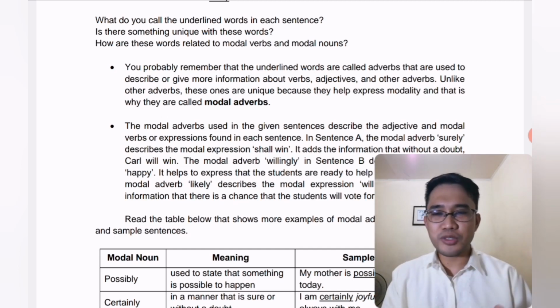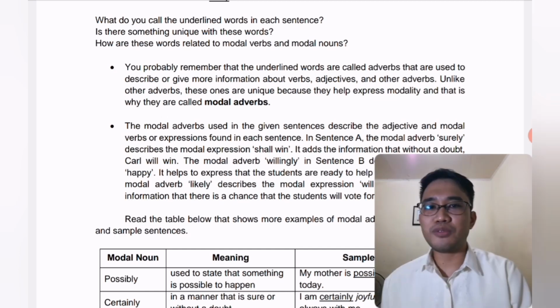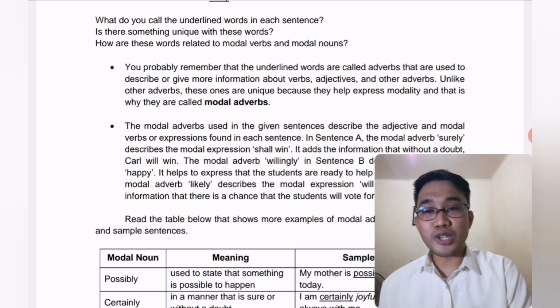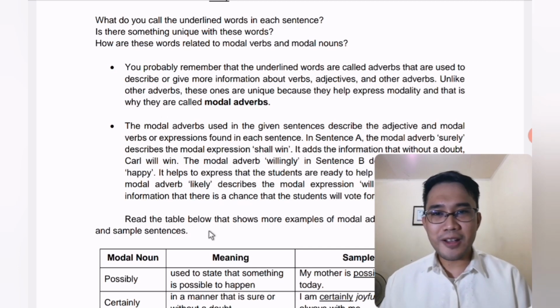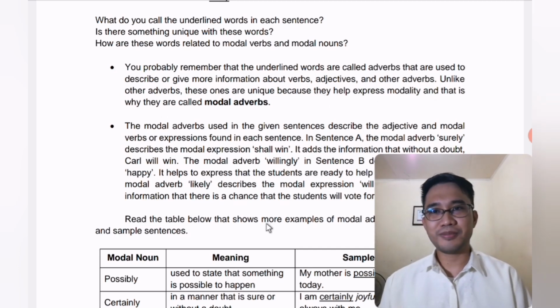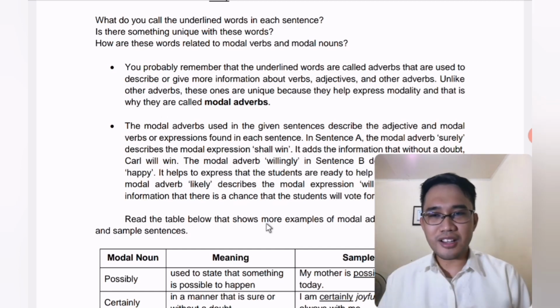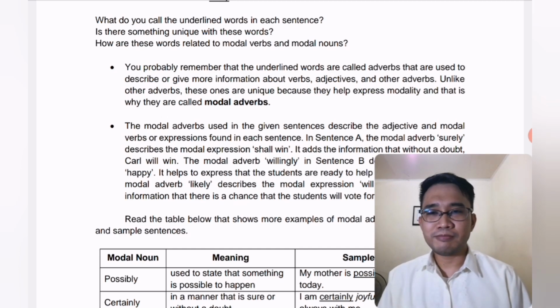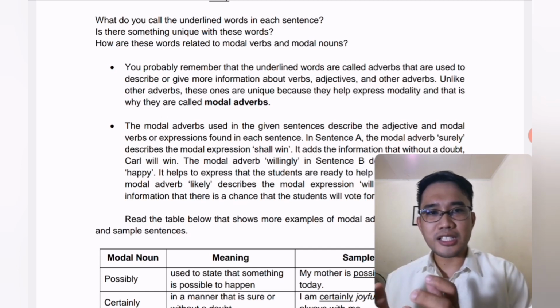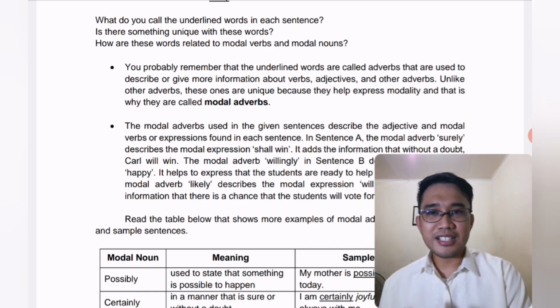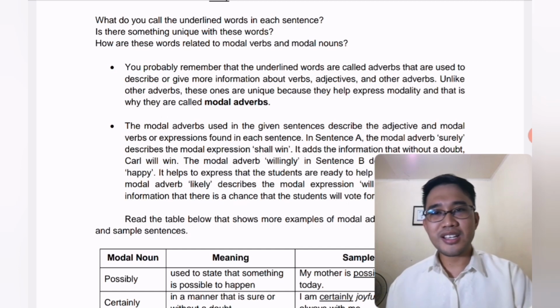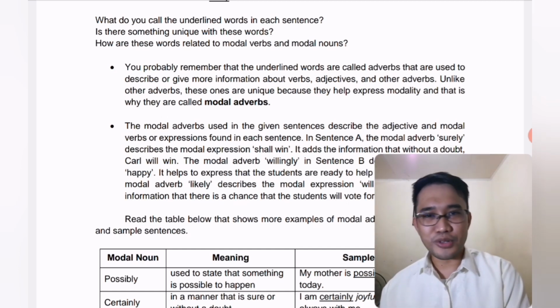Now, how is it different from modal adverbs? Because we have adverbs, now we have modal adverbs. Modal adverbs are more unique than adverbs. Why? Because they help express modality. So, just to make it clear, modal adverbs are adverbs. But modal adverbs' uniqueness is that they help express modality, just like modal nouns and modal verbs.